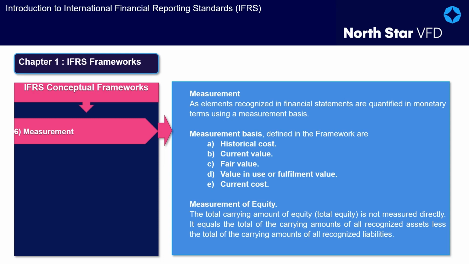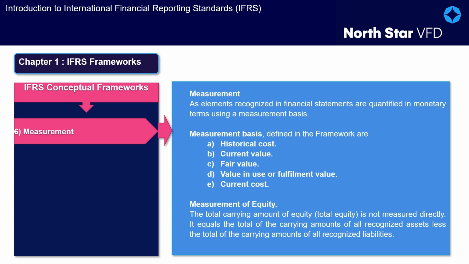2. Value in use and fulfillment value. Value in use is the present value of the cash flows, or other economic benefits, that an entity expects to derive from the use of an asset and from its ultimate disposal. Fulfillment value is the present value of the cash, or other economic resources, that an entity expects to be obliged to transfer as it fulfills a liability. Value in use and fulfillment value reflect entity-specific assumptions rather than assumptions by market participants.